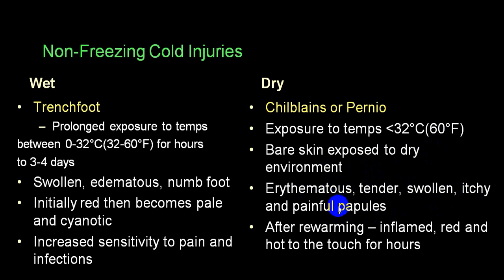This will be the typical finding, while here it is edematous, it is red, then it becomes pale, and then you get cyanosis. While this is erythematous, tender, swollen, and you have got little painful, itchy papules. And after rewarming, there is inflammation, redness, and hot to touch for hours.